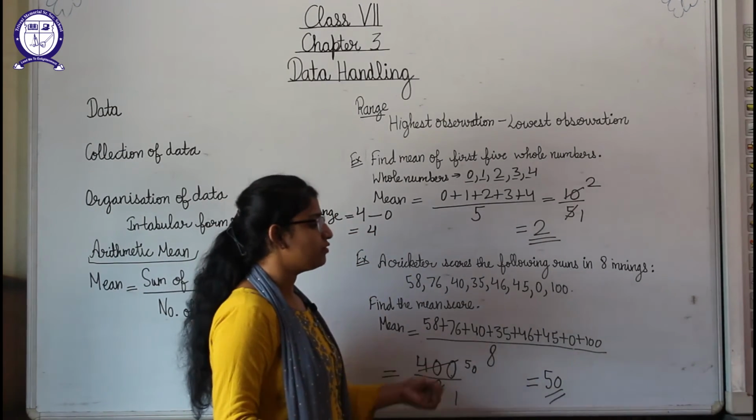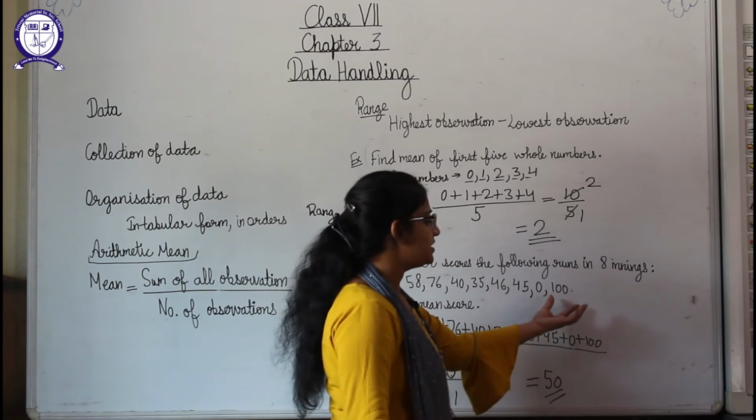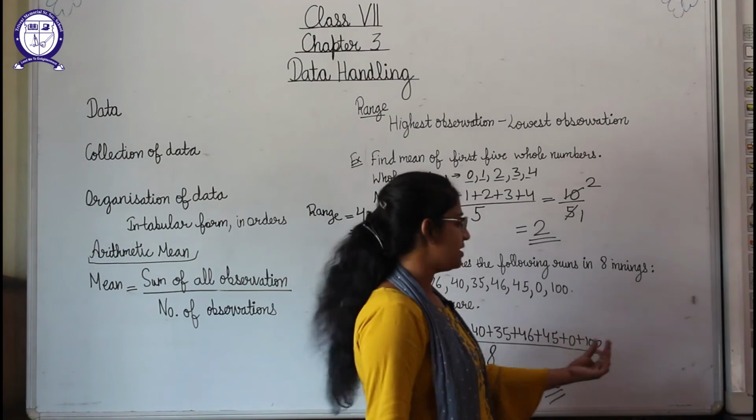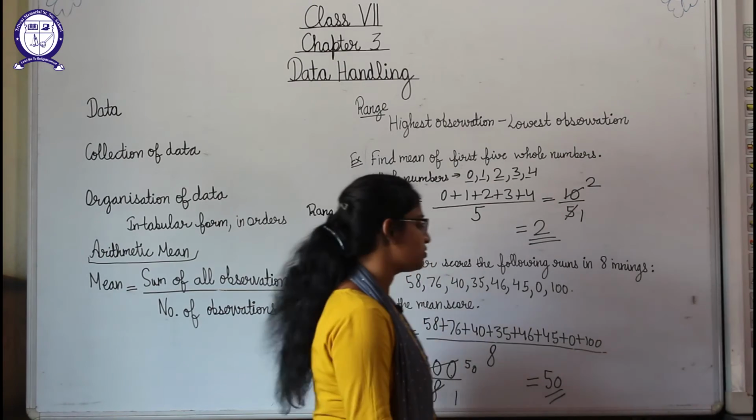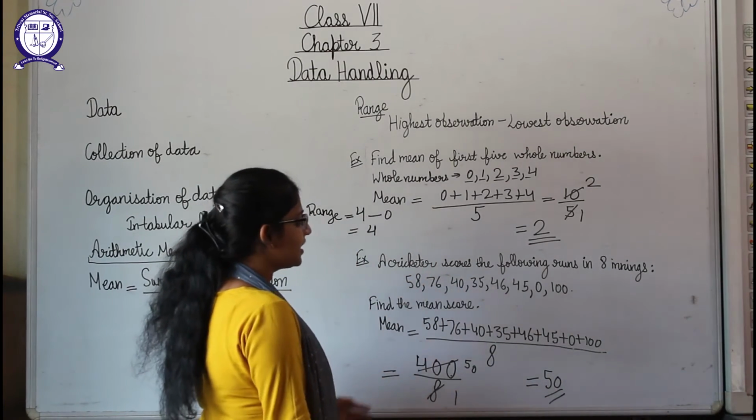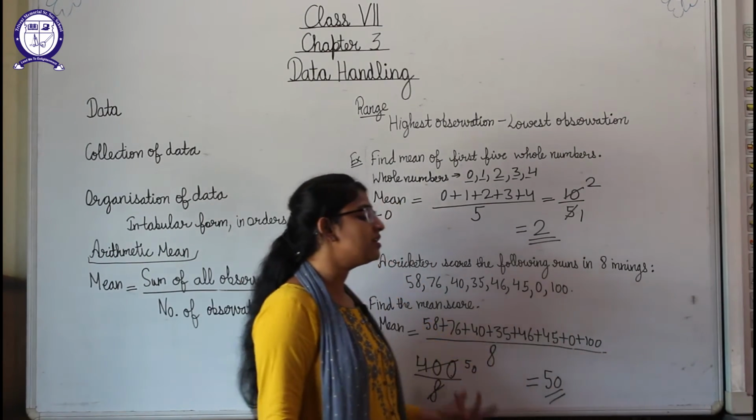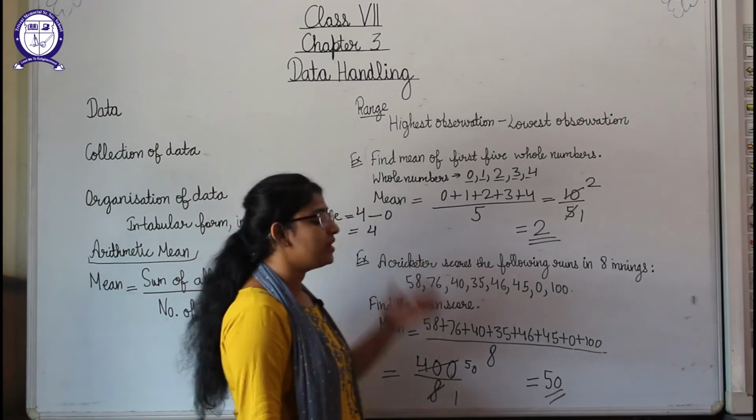Here also if we have to find the range, you will see that 100 is the highest observation and 0 is the lowest observation. So in that case again 100 minus 0 will be 100. So our range will be 100 only.